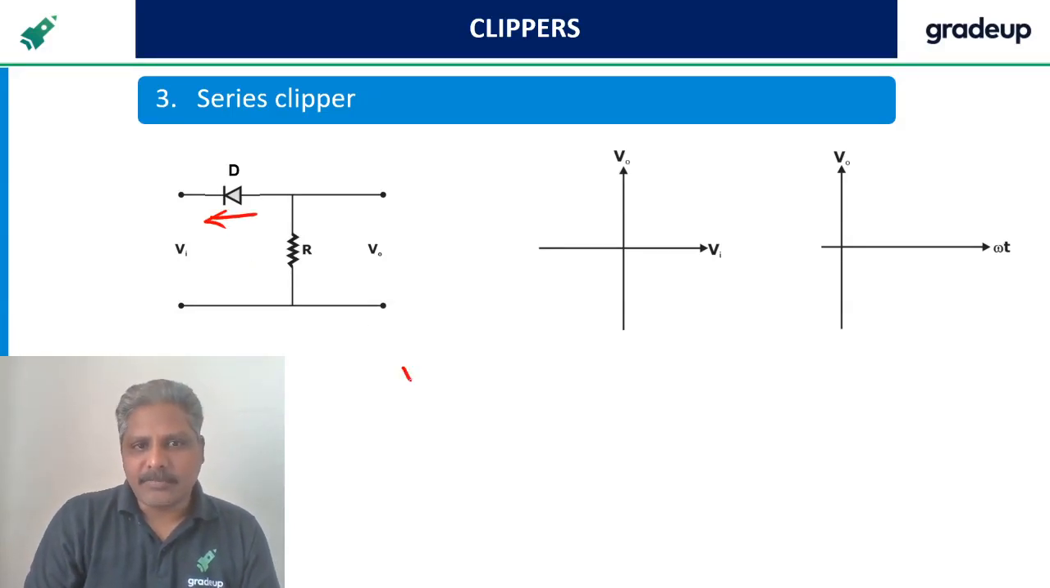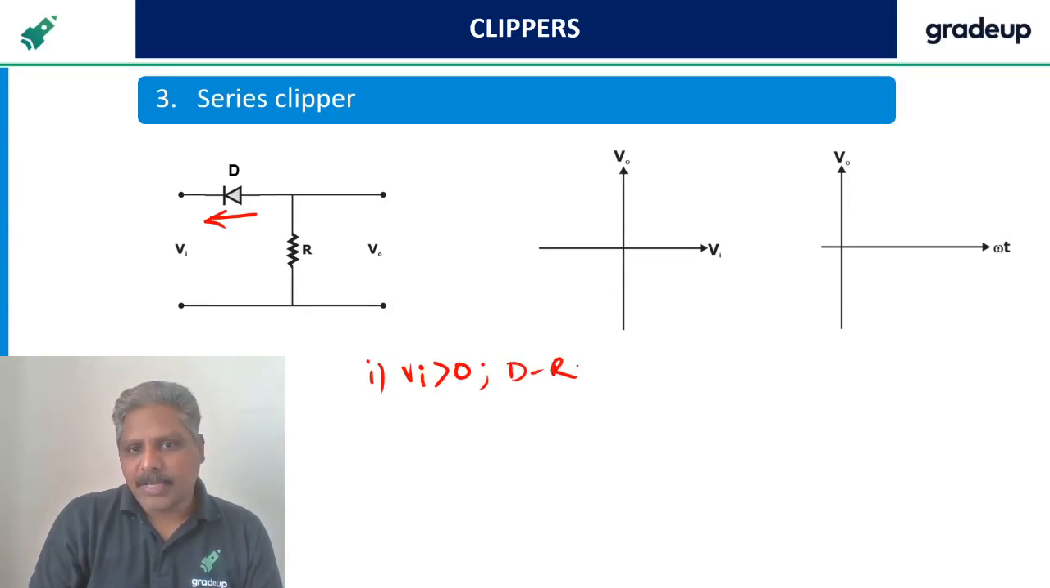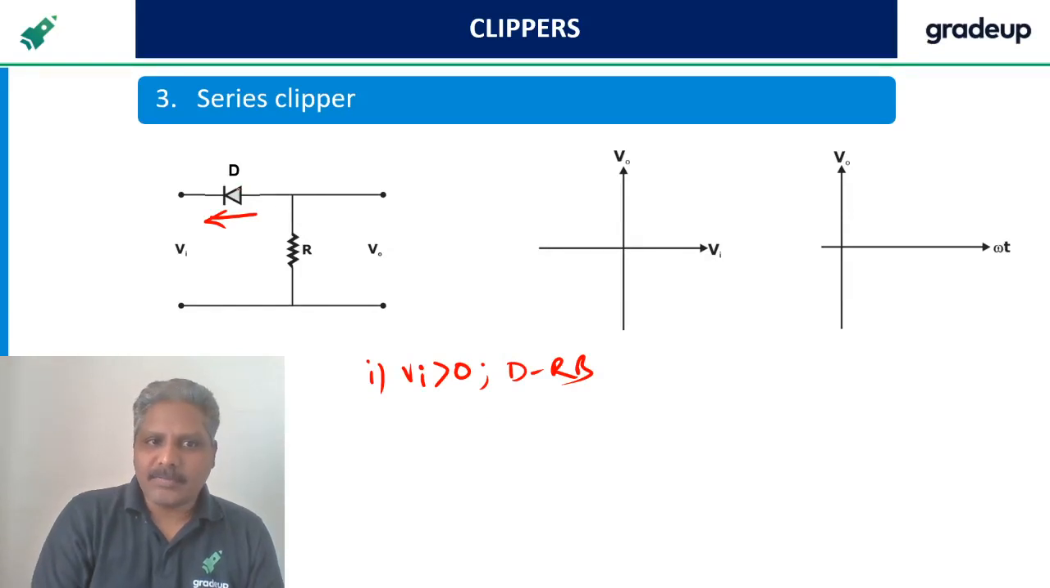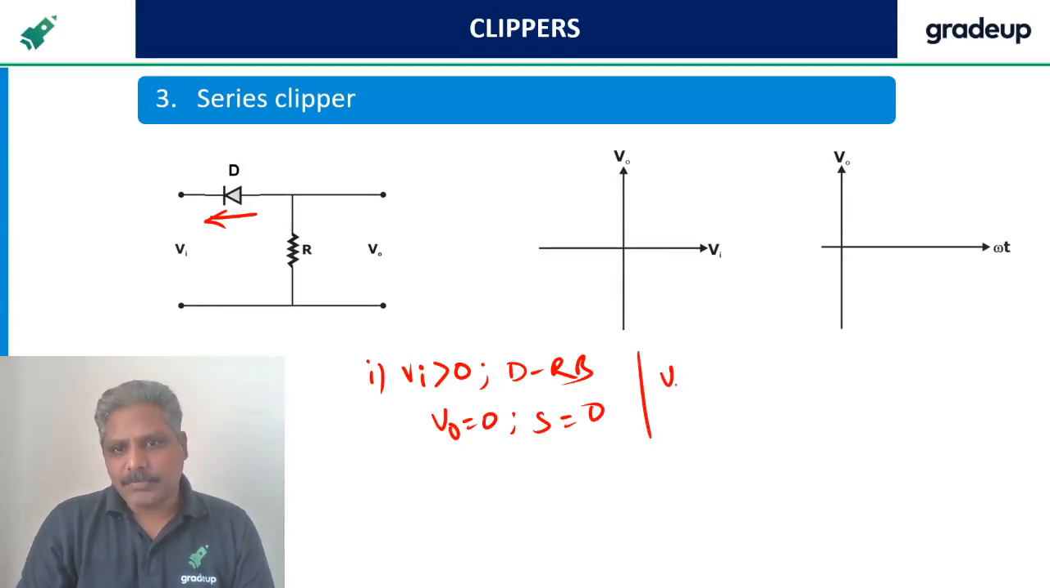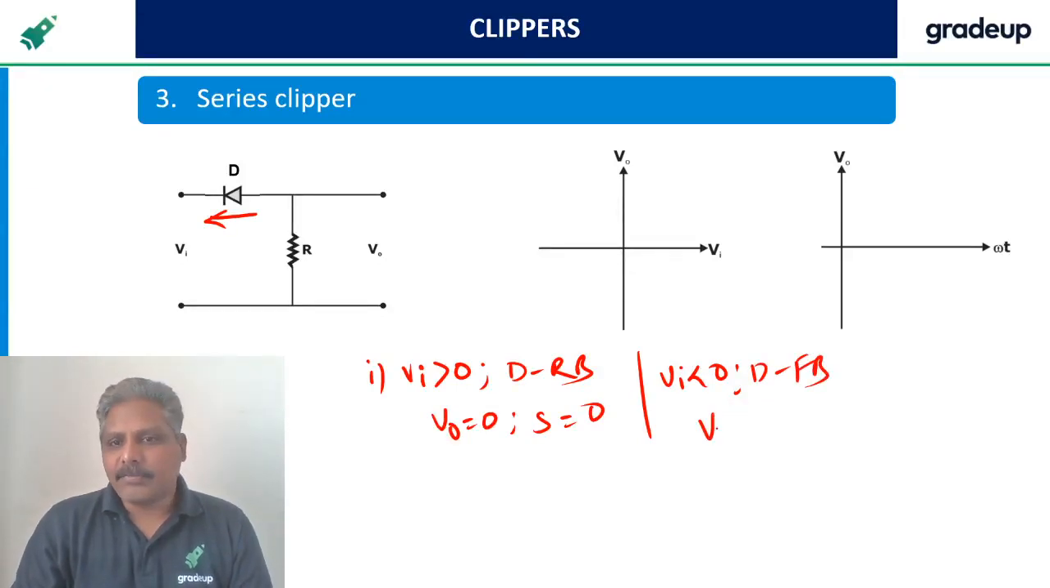It is very simple. Here if I say case 1, Vi greater than 0 makes the diode reverse biased. Once the diode is reverse biased, it is open. So V naught equals 0, so the slope is going to be 0. Suppose Vi is less than 0, the diode is going to be forward biased, then V naught is going to be the same as Vi. So the slope is going to be 1, right?